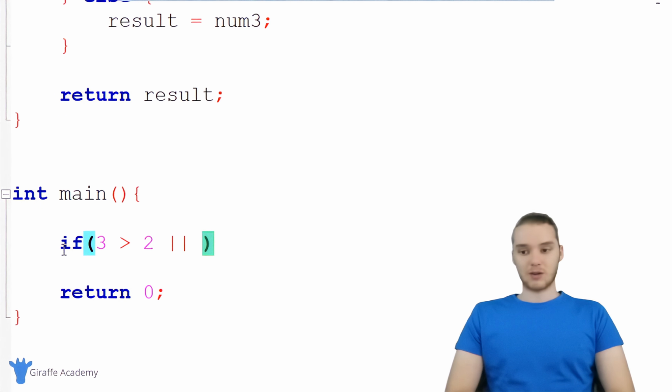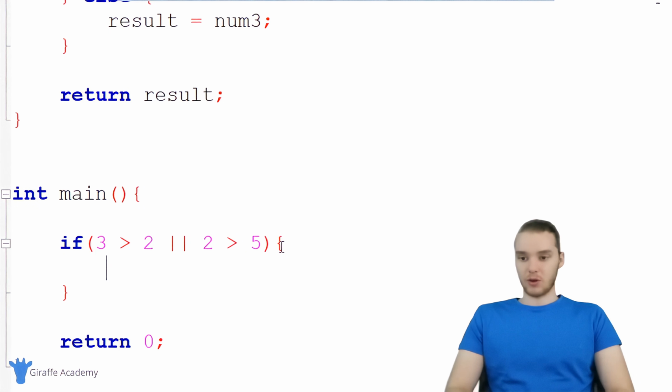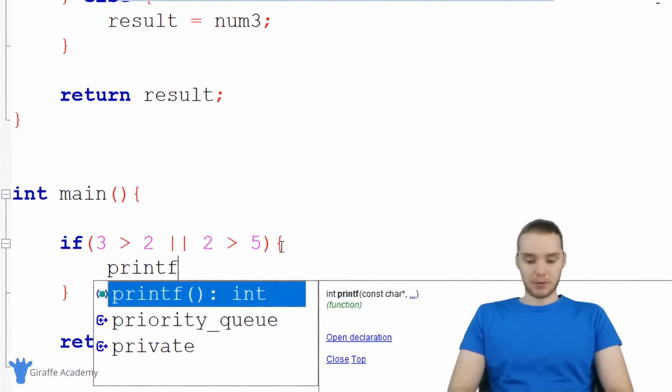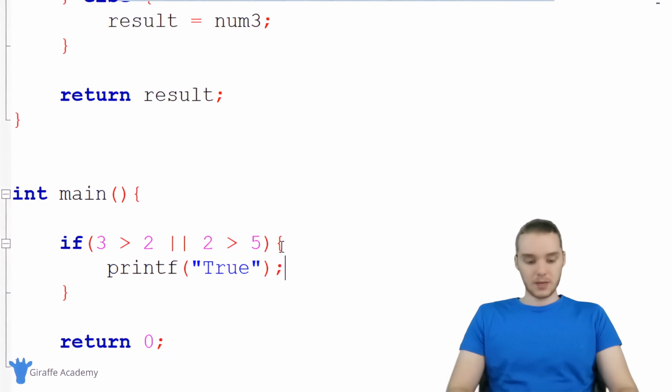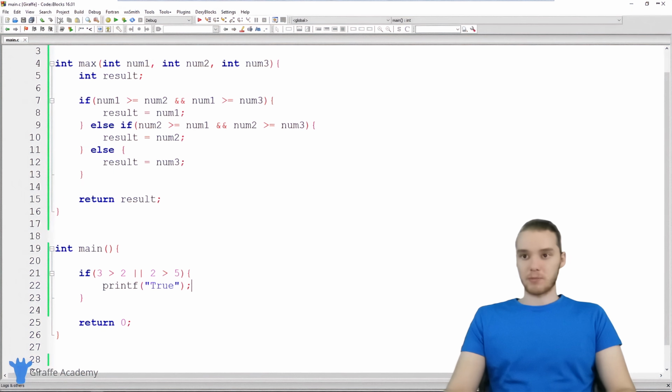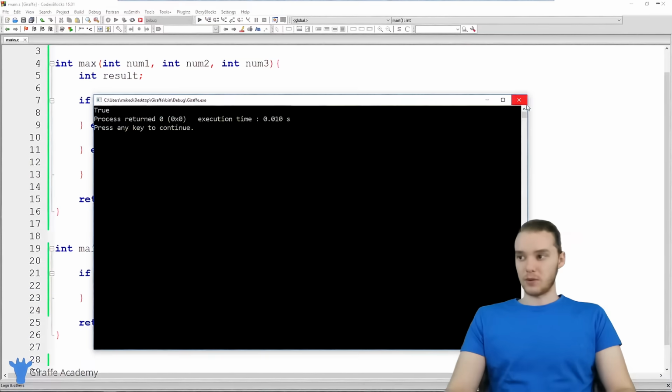So I could say if 3 is greater than 2 or 2 is greater than 5. So only one of these is true, right? 3 is greater than 2, that's true, but 2 is not greater than 5. So this guy's false. But when we use or, only one of these two conditions has to be true for the whole thing to be true. So if I printed something out here like true, now when I run my program, we should print true because we're using that or, and you see that we do.